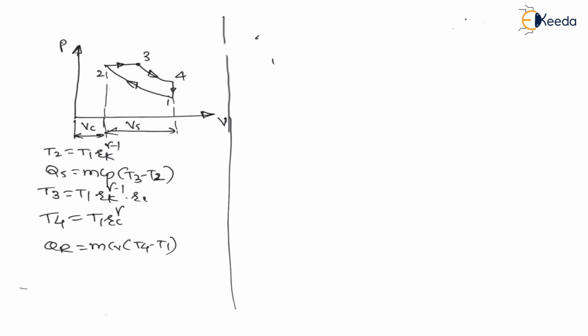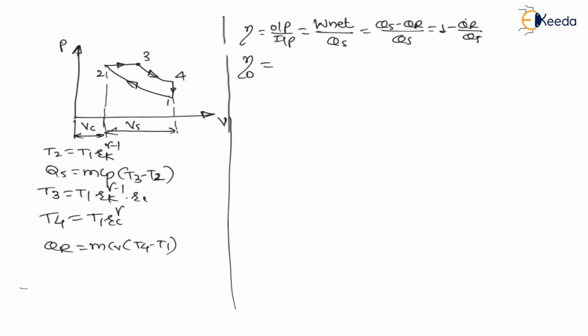For any cycle, the efficiency of that cycle is equal to output divided by input. And here output is always W net for work producing cycles or engines, and input is heat supply. W net is heat supply minus heat rejected, divided by heat supply, right? Therefore, I can write 1 minus heat rejected divided by heat supply. So the efficiency of the diesel cycle is equal to 1 minus heat rejected from the diesel cycle divided by heat supply to the diesel cycle, which is nothing but 1 minus m CV into T4 minus T1, divided by heat supply m CP into T3 minus T2.